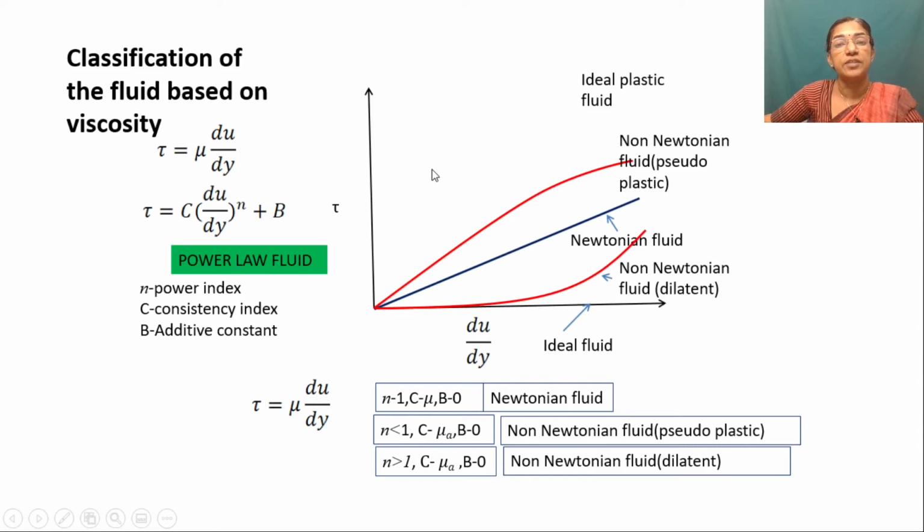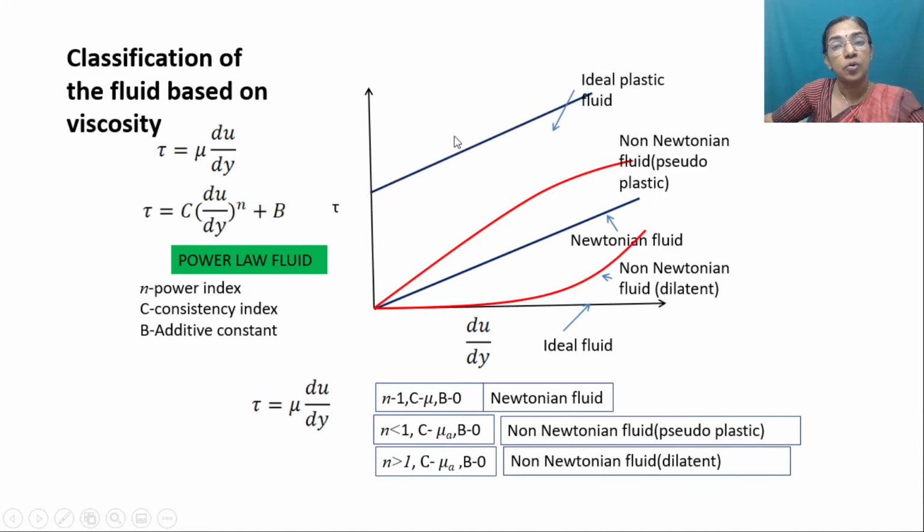There are certain fluids where we have to give some initial energy, and only then will it flow like a fluid. Ideal plastic is an example. That means if you heat the plastic, then it will flow like a fluid. A similar case we can observe in the case of paste. In toothpaste, under normal conditions it won't flow, but when we start pressing, it will flow like a fluid.